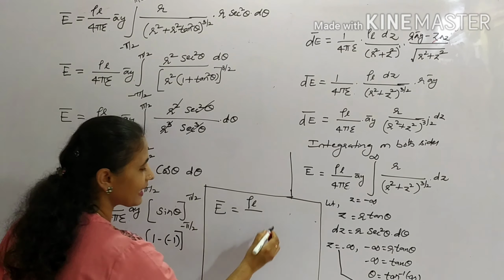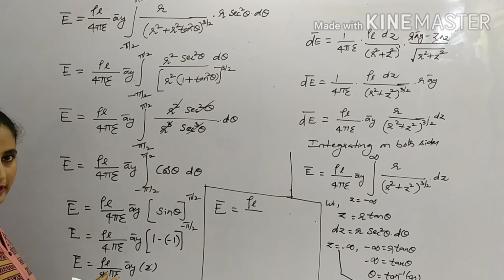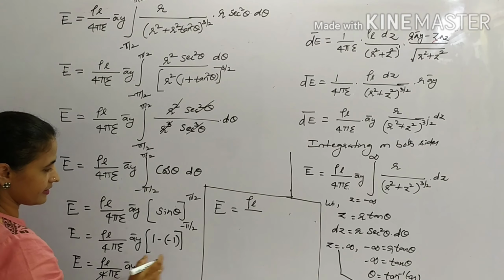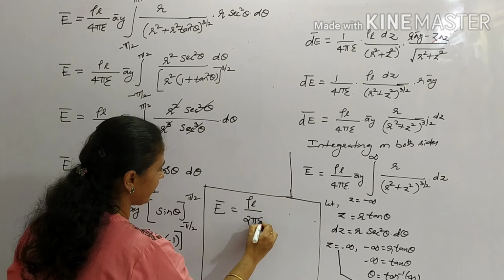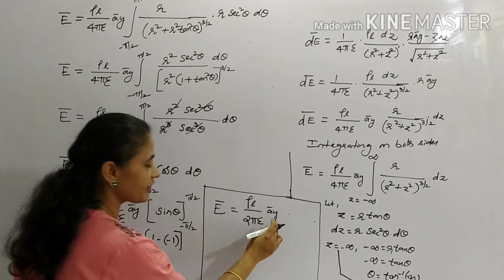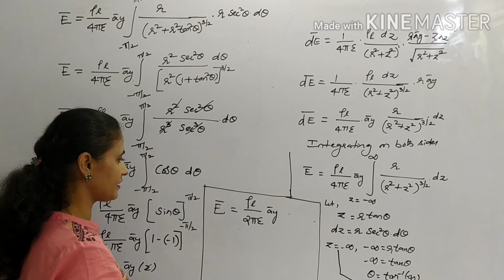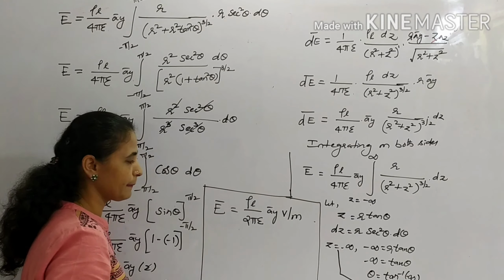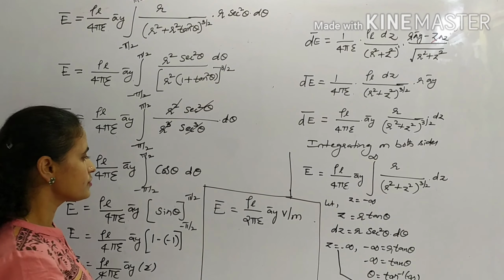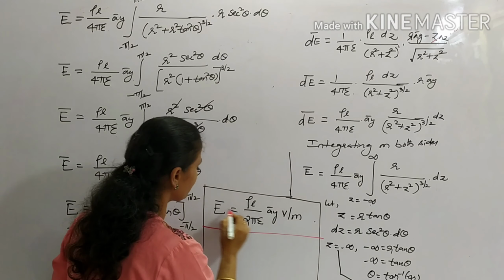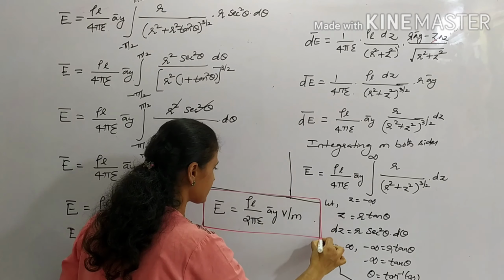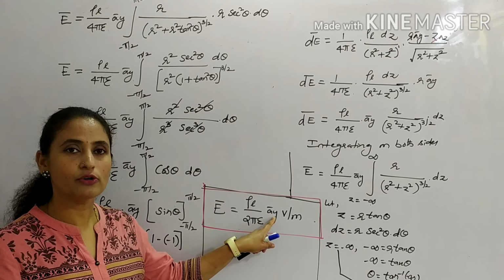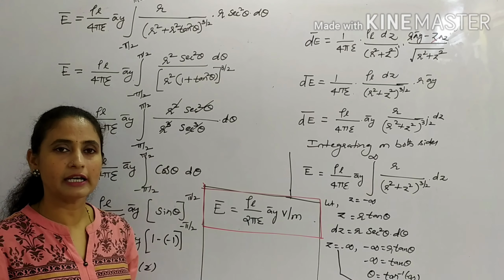What is this rho L? It is line charge density, because of which we are finding the electric field. By 2 already get cancelled. It is 2 pi epsilon A y. What the A y is? Direction of electric field. Since it is electric field, the unit is volt per meter. Okay. So the electric field due to one infinite line charge is given by rho L upon 2 pi epsilon into the direction of electric field, volt per meter.